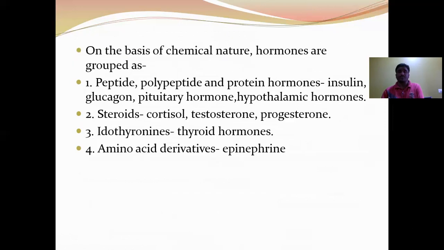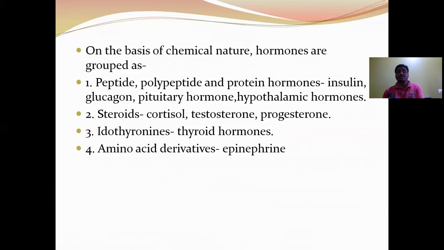On the basis of chemical nature, hormones are grouped as peptide hormones, polypeptide hormones, protein hormones, steroid hormones, iodothyronines, and amino hormones. Here, insulin, glucagon, and all pituitary hormones and hypothalamic hormones are peptide, polypeptide or protein hormones. Next, steroid hormones. These steroid hormones are derivatives of cholesterol. Example: cortisol, testosterone, progesterone, estrogen.